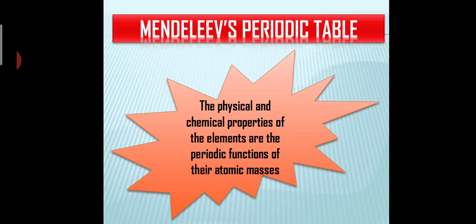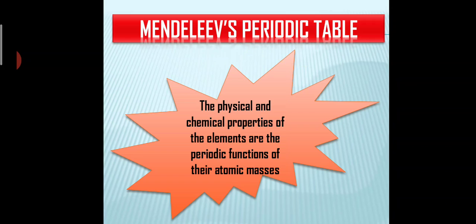Based on this, he proposed the law of periodicity, which states that the physical and chemical properties of elements are periodic functions of their atomic masses. He arranged the 56 elements known at that time according to this law.